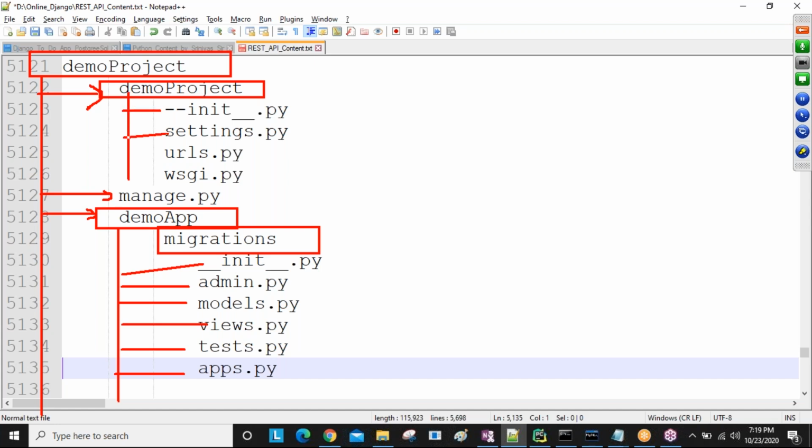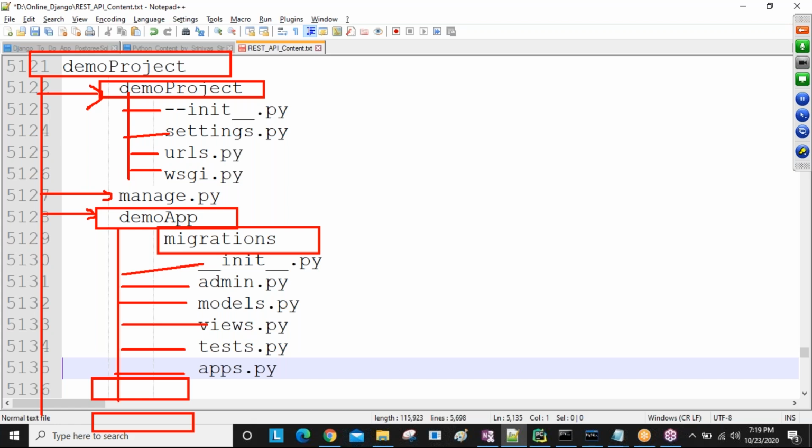So this is the project structure, the default structure after creating the application name and project name. Coming days, we are going to create our own user defined files and folders, folder 1, folder 2, like this n number of folders.